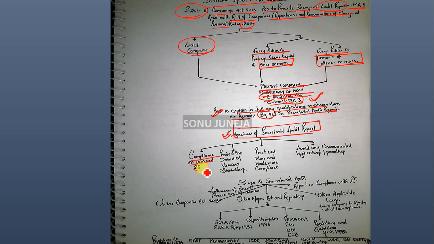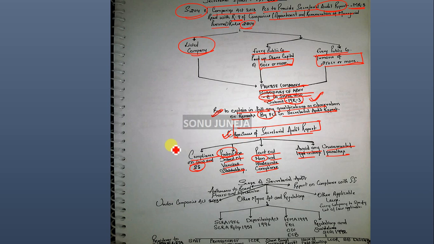The objective of the secretarial audit report is to ensure compliance with law and secretarial standards, that the interest of various shareholders is protected, pointing out non-compliance and inadequate compliance, and avoiding any unwarranted legal actions and penalties.